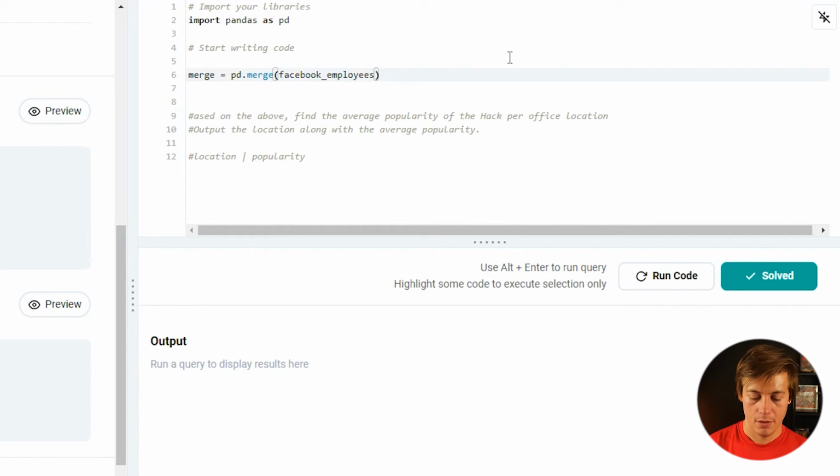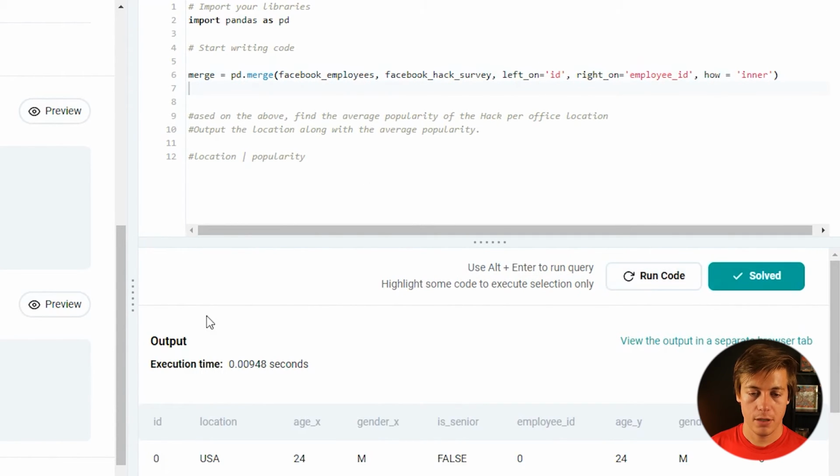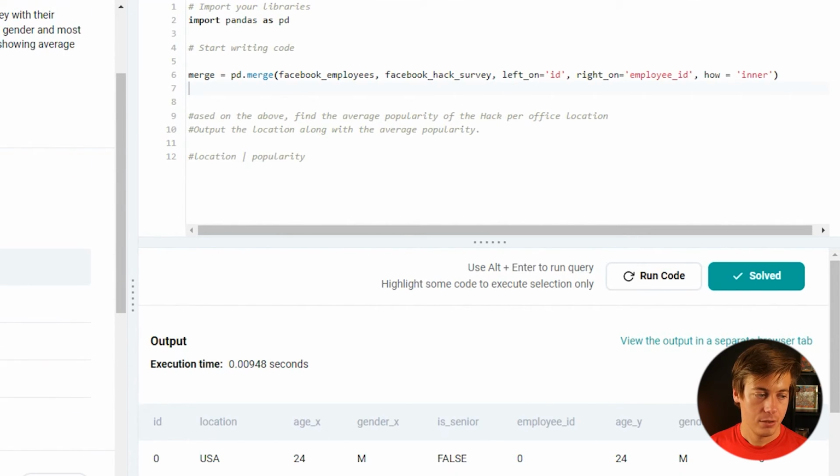Facebook employees, Facebook Hack survey, left_on, right_on, how equals inner. We have ID for Facebook employees and then the employee ID, so left_on ID and right_on employee ID. This should give us our first data frame, merged. Okay, so we have all of this merged on here.